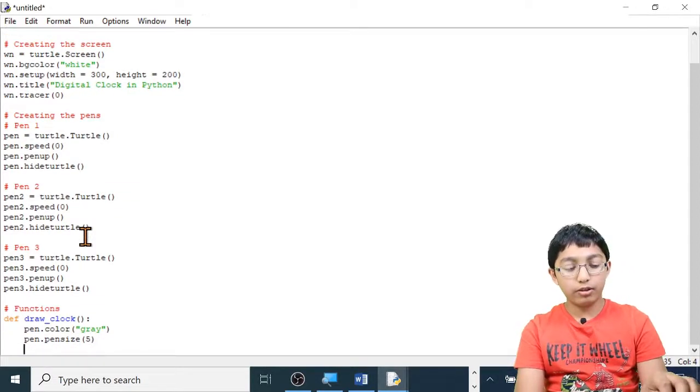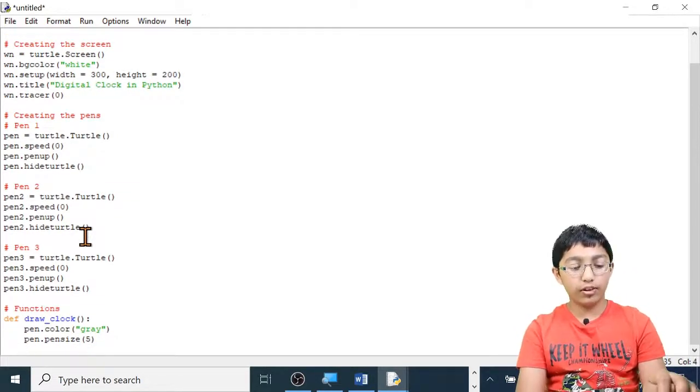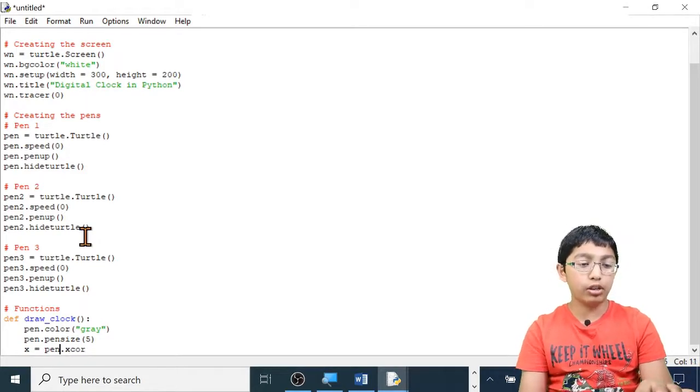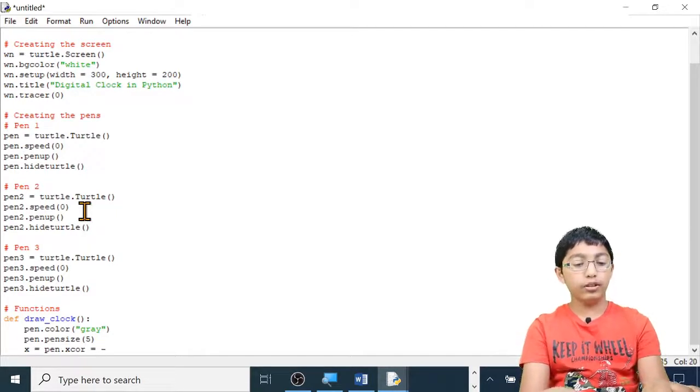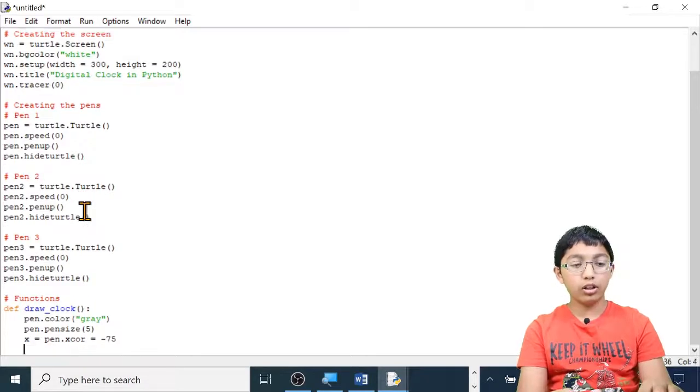Now let's set the coordinates. So I'm going to make a variable called x. x equals the pen's x coordinate. So instead of writing pen.xcoordinate, we type pen.xcor. So after pen.xcor, space equals space. So I'm going to set it to -75. And I'm going to set the y coordinate to 45. y equals pen.ycor.